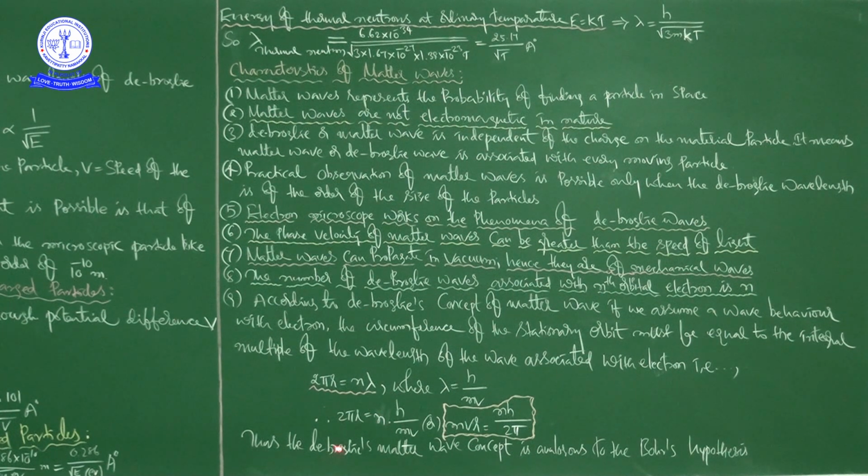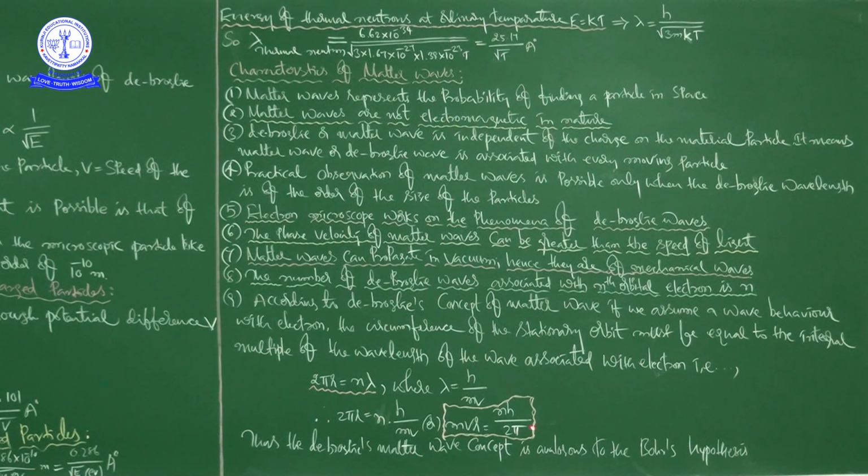And here, from the start of this class, the de Broglie wavelength lambda is equal to h by mv. So when you substitute lambda is equal to h by mv here, 2 pi r is equal to n into h by mv, or the same thing you can write as mvr is equal to n into h by 2 pi. From Bohr's theory, there are 3 postulates.